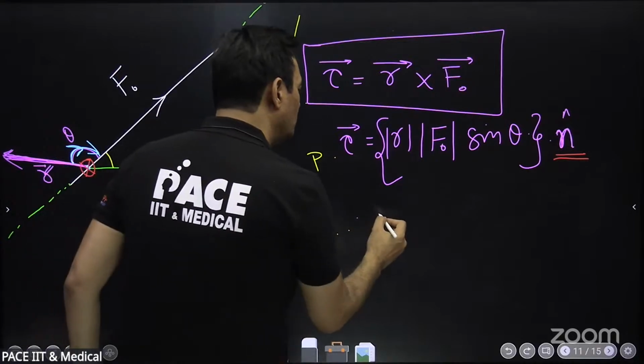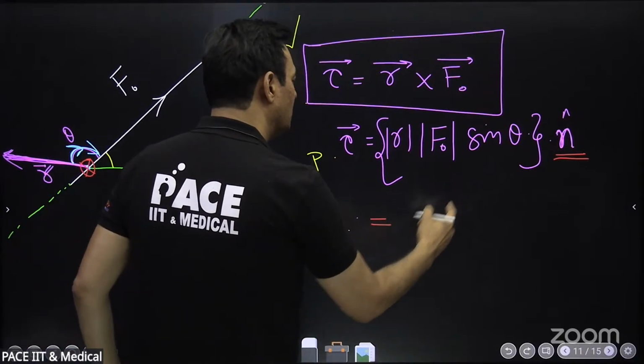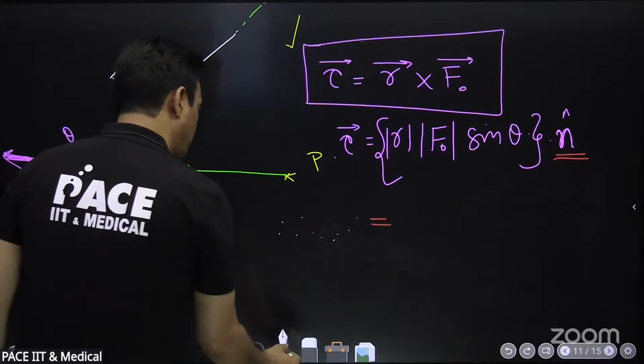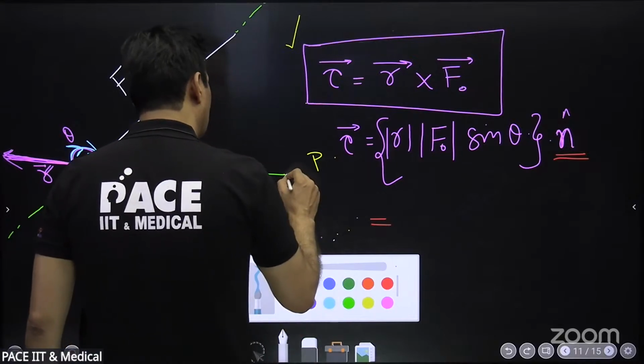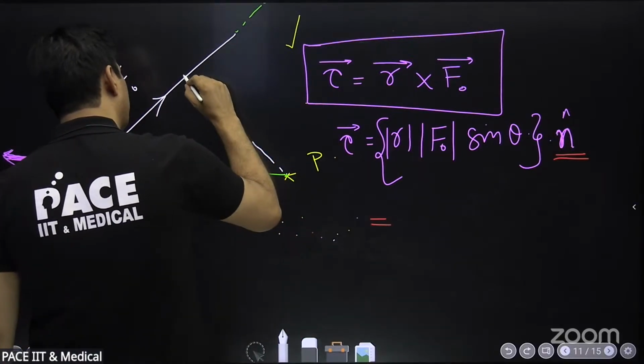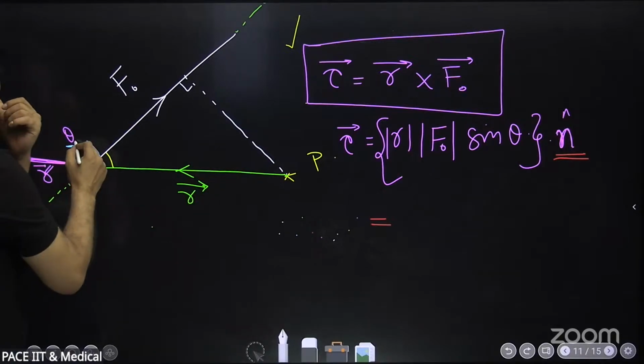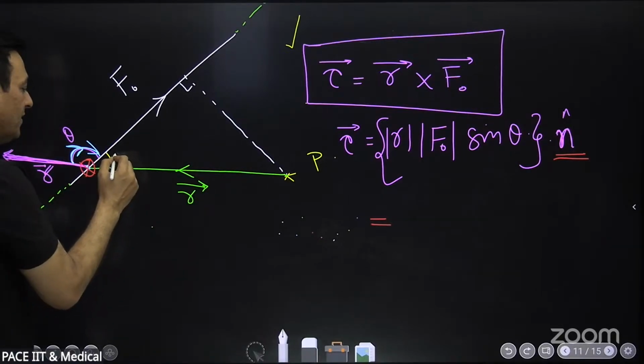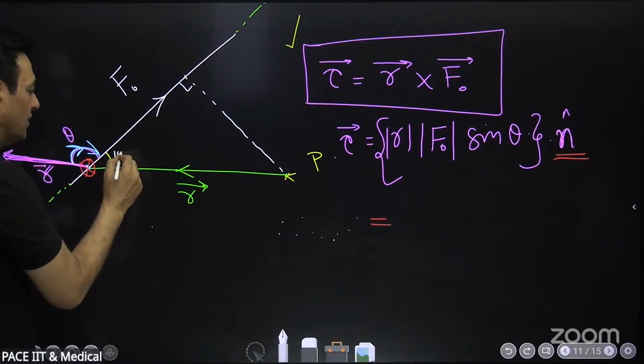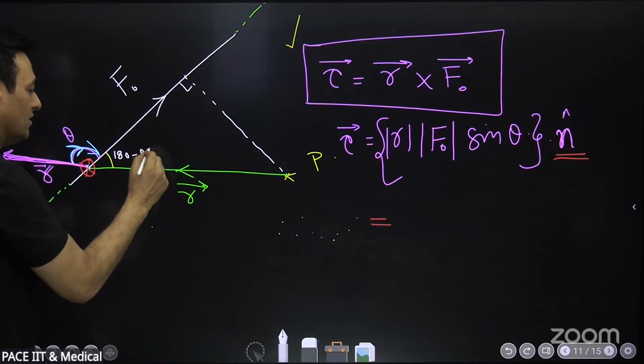If I now simplify this, see this. I drop a perpendicular from here on this line of velocity. Now, if this is theta, this is 180 minus theta. Yes or no?